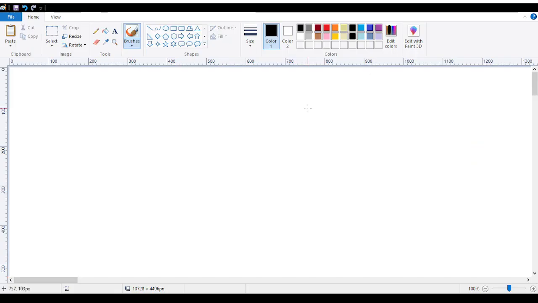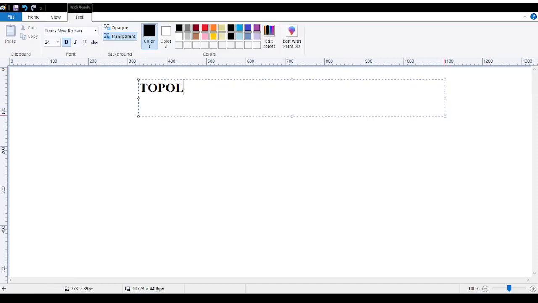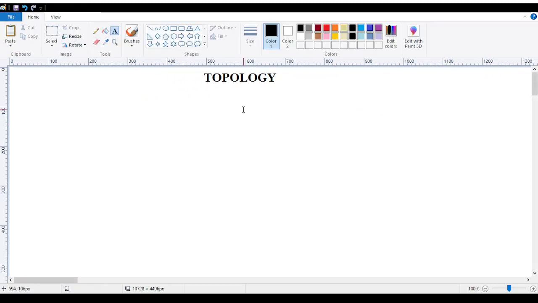Okay, over here, our first thing is topology. Now, what is topology? What is it used for? Why topology?